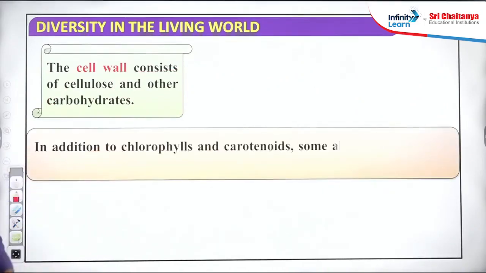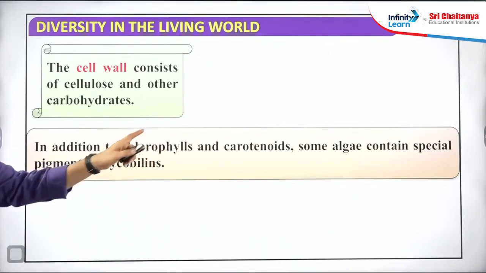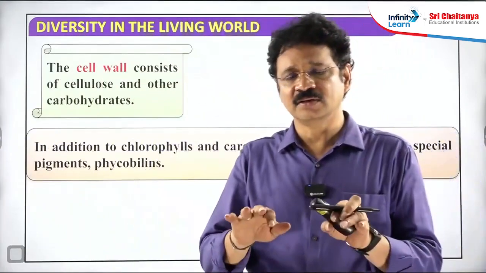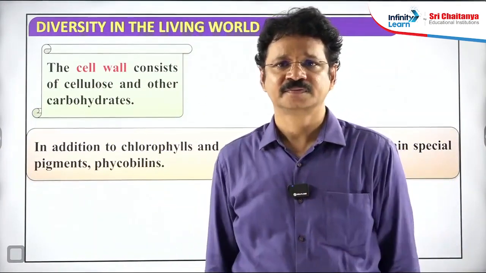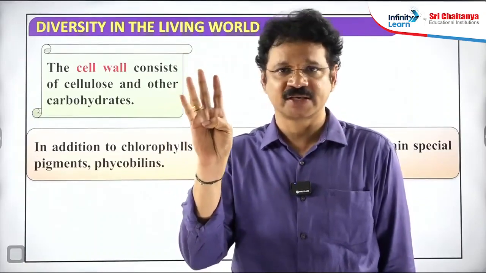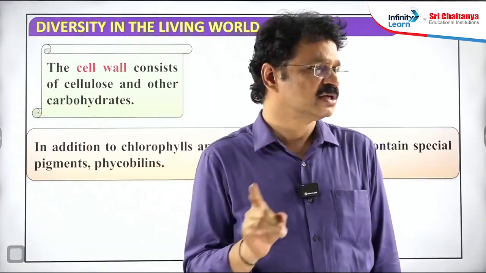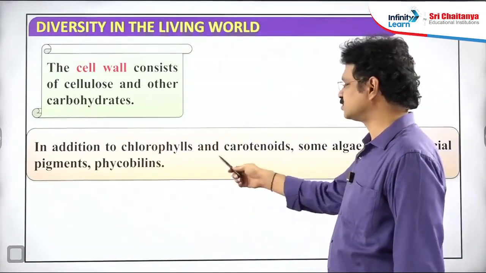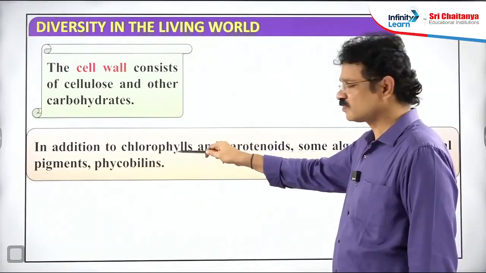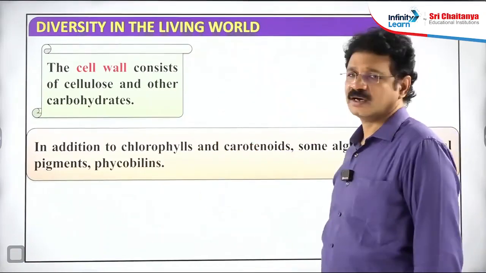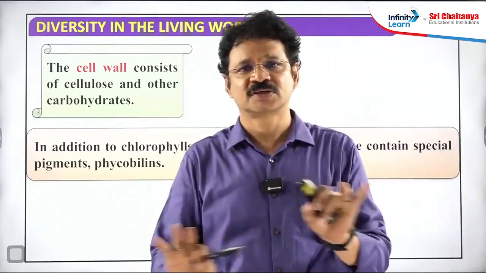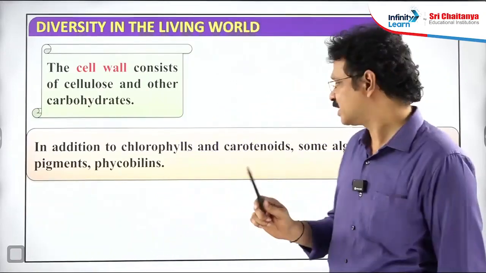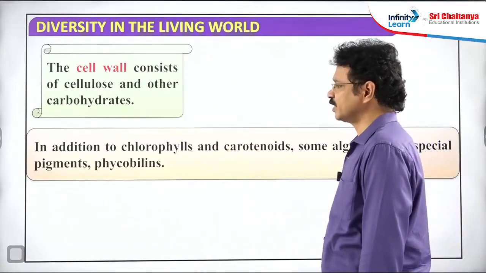Next point, in addition to the chlorophyll, other types of pigments are also found in algae. Remember one thing here: angiosperms are higher plants, highly advanced, no doubt. But in terms of photosynthetic pigments, algae can exhibit the greatest diversity. Algae possess all types of photosynthetic pigments, so algae exhibit the greatest diversity in types of photosynthetic pigments.